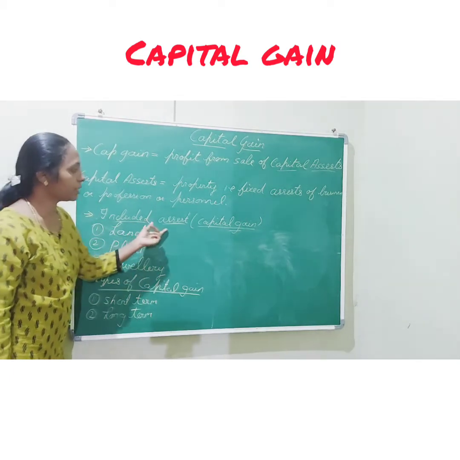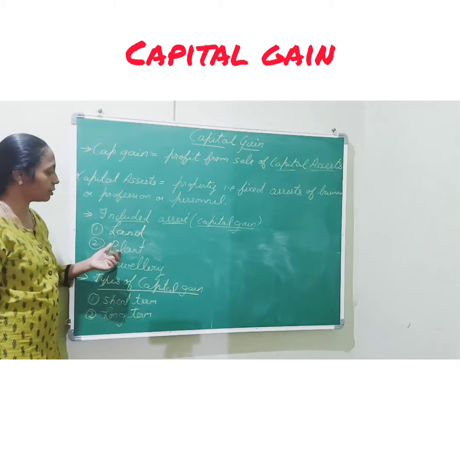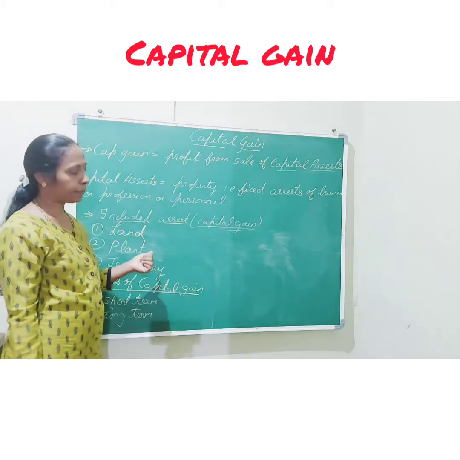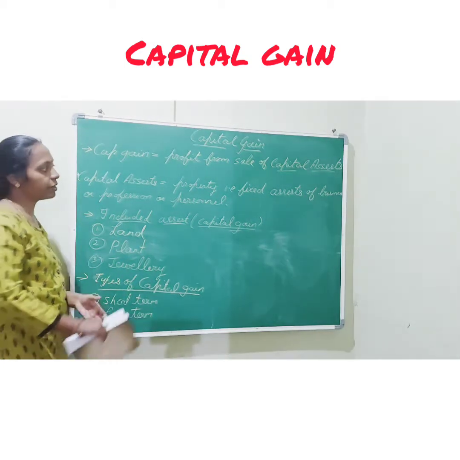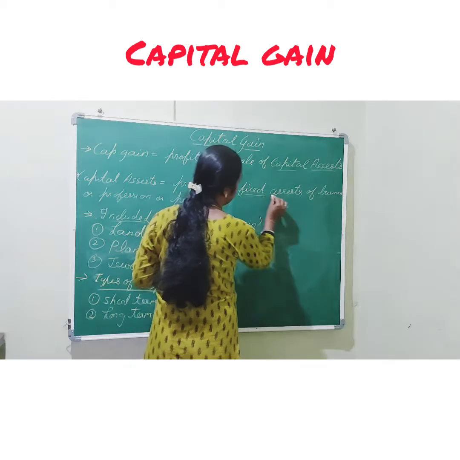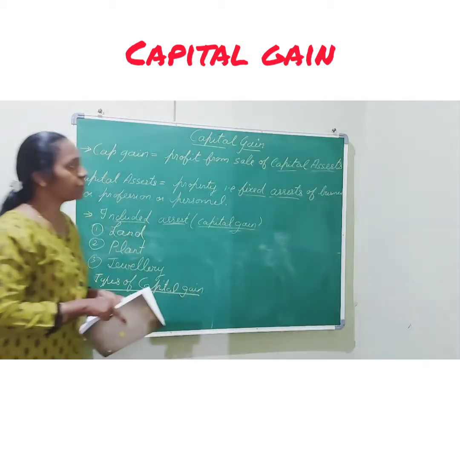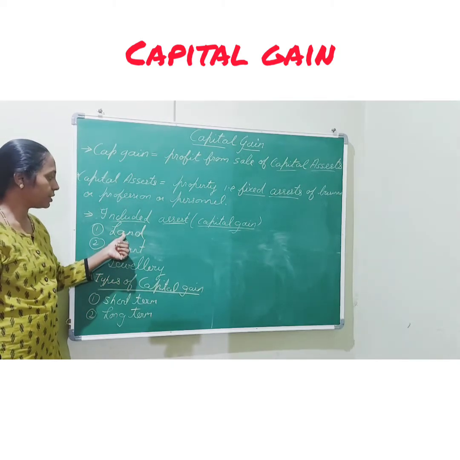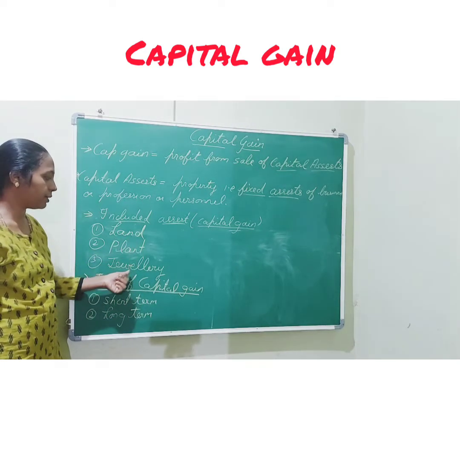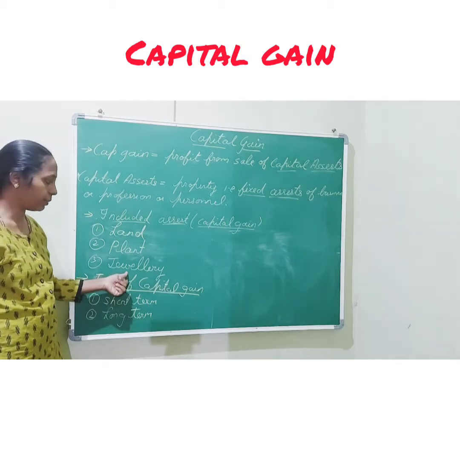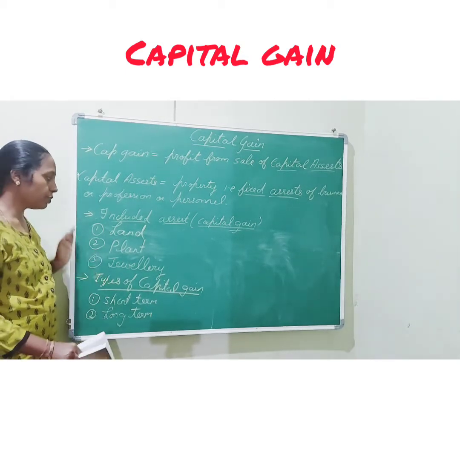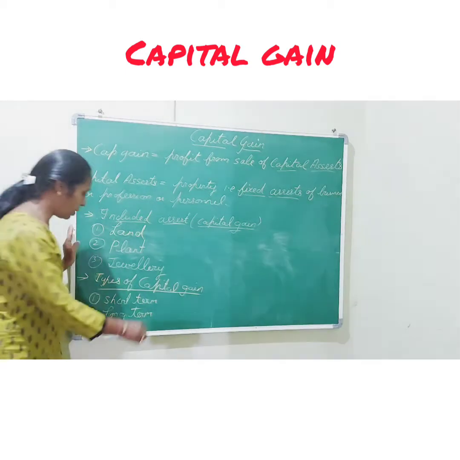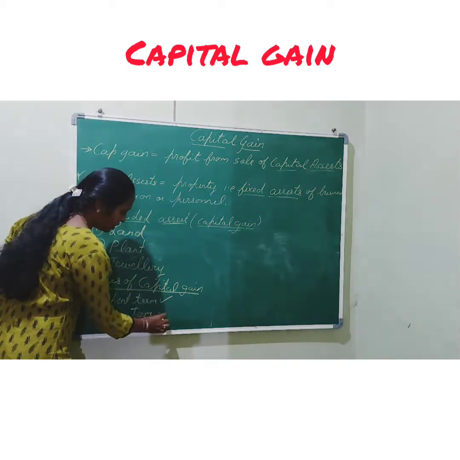Third is included assets. Capital gain generally, what all is included? Land, plant, jewelry, then stock is there. Any other asset, that is generally fixed assets. Fixed assets we generally include, but sometimes even intangible assets are also included. The best examples I have given are land, plant, and personal is nothing but jewelry, machinery, it may be anything. These included assets may be of two types: one is short term and one is long term.